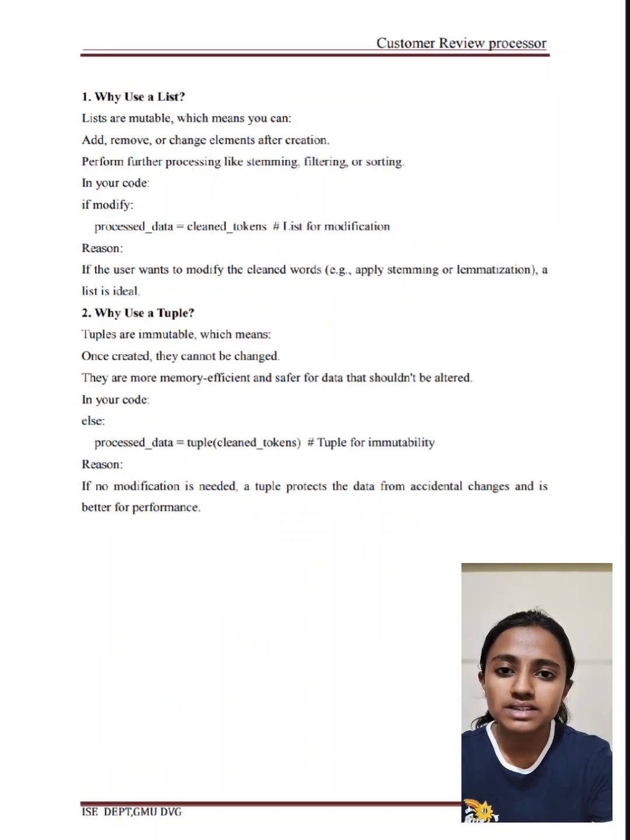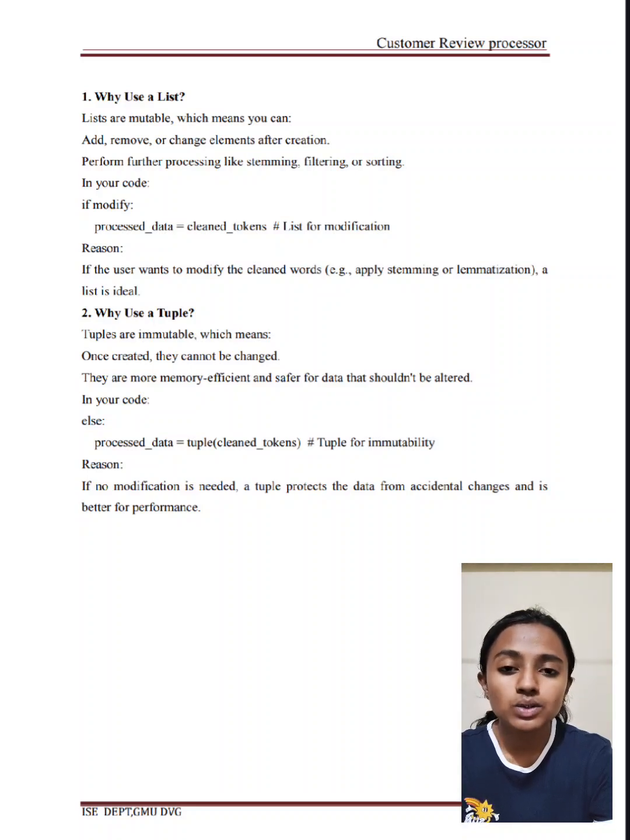So the next question arises: why do we use a list? As I mentioned, lists are mutable, which means we can add, remove or change elements after creation, whether it performs further processing like stemming, filtering or sorting, etc. In our code we used if modify: processed data is equal to cleaned underscore tokens, and the reason we have given is if the user wants to modify the cleaned words, a list is ideal.